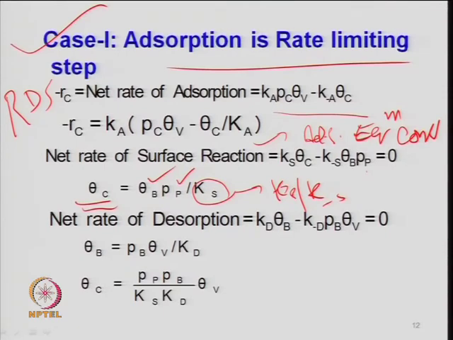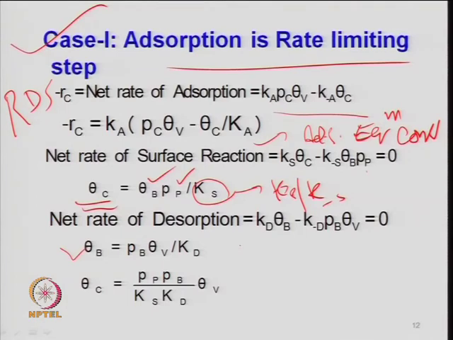Same thing for the third reaction which is desorption. So, k_d times theta_b minus k_-d times P_b times theta_v is equal to 0, because this reaction is again very fast and at equilibrium, right, or the net rate of formation is 0. So, in that case again one can find out theta_b. Theta_b will be simply P_b times theta_v divided by k_d divided by k_-d, right.